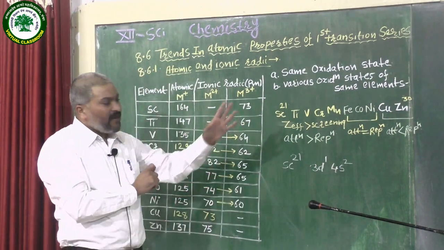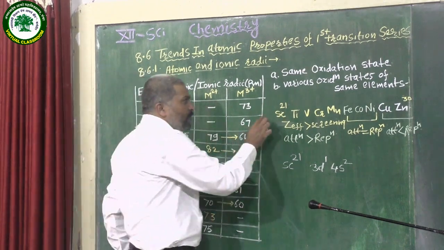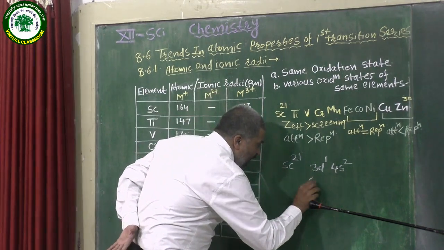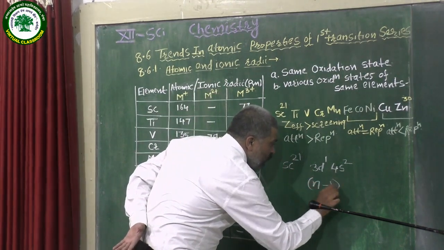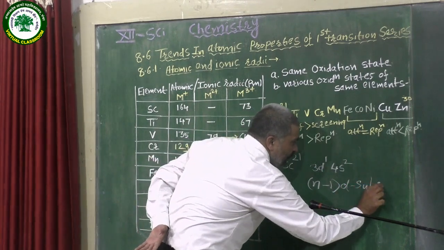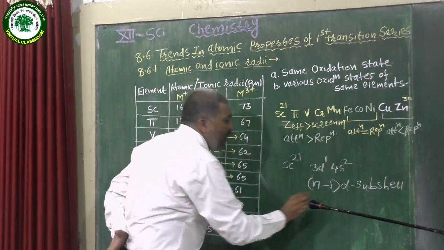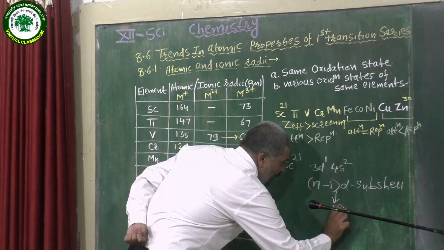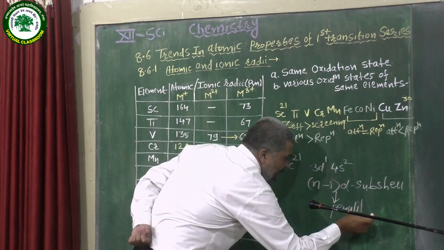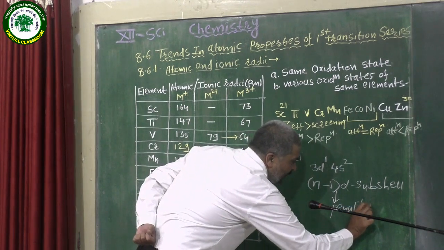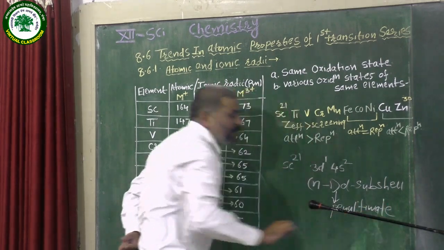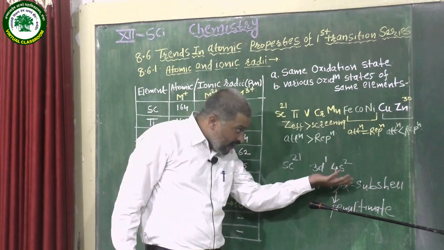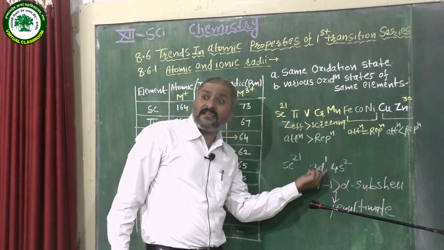When writing the electronic configuration of this 3d series, the electron enters the (n-1)d subshell, which is also known as the penultimate shell. What does it mean? Penultimate means last but one. The last shell is nothing but 4s, and last but one means that of 3d1.